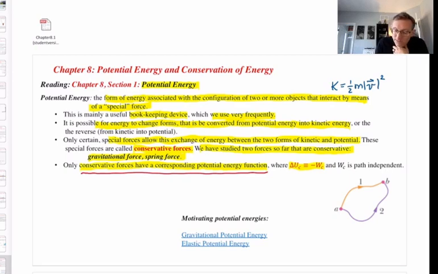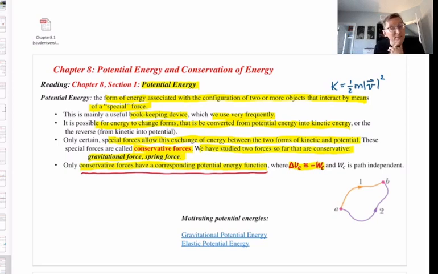Note the symbol for potential energy is a capital U. Okay? Capital U is the symbol for potential energy. So this equation in red is talking about the change, delta, in the potential energy, U, of a certain conservative force, defined to be the negative of the work done by that conservative force.